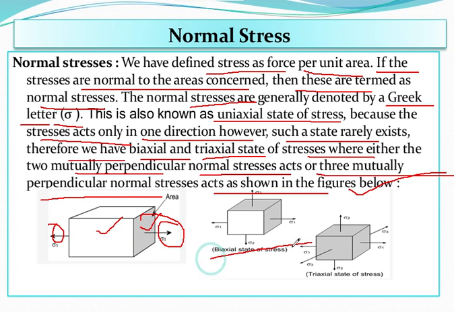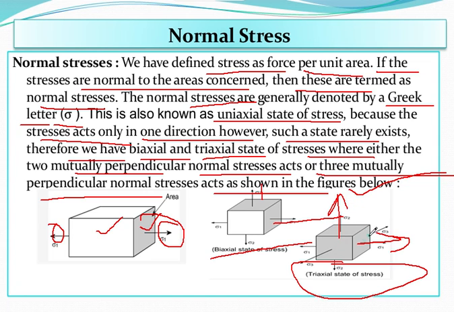Now biaxial stress is this, there is one, this is one, and triaxial means there is one here, one here, and one in this direction also. So this is the normal stress given in one direction. In case of biaxial, you can see the perpendicular one has been given, and in triaxial, as I said, you are able to see that three different directions have been shown.